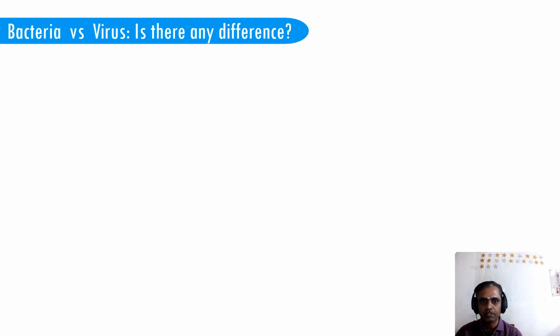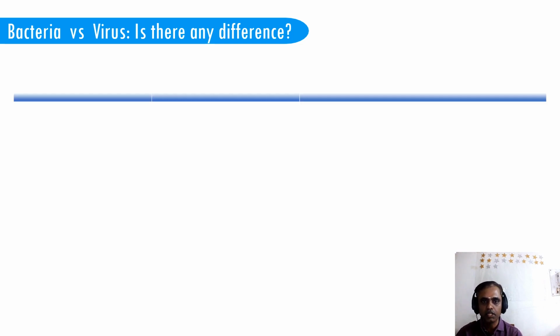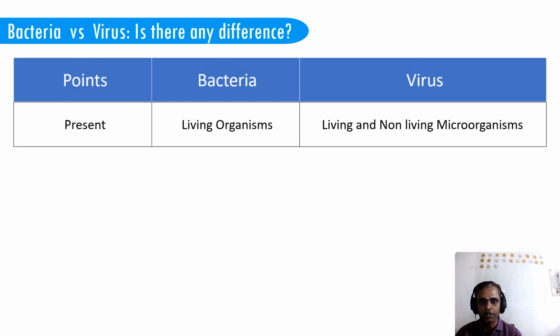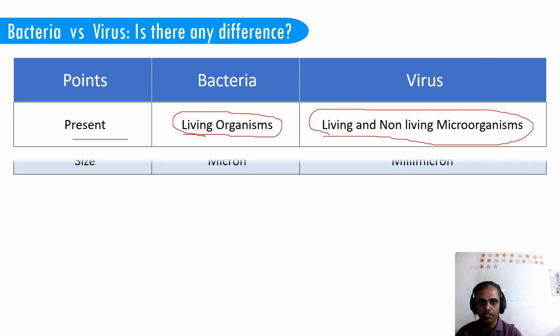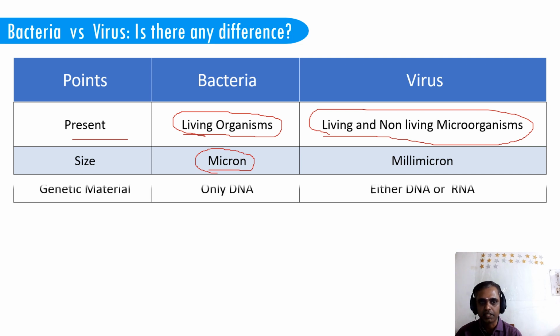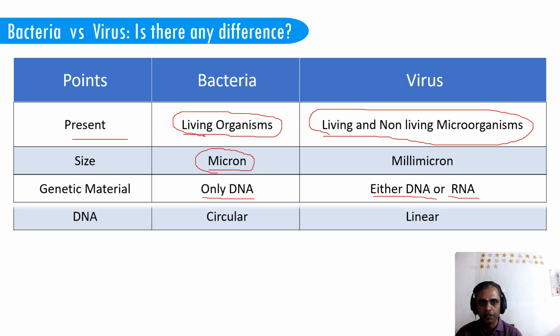Now here is a very important thing to remember: the difference between bacteria and virus. Is there any difference? Because these questions will always come in the exam as well as in the MCQs. So here I am giving the simple points. Bacteria are present only in living organisms, whereas a virus is present in living as well as non-living matter. The size of bacteria, as we have seen, is measured in microns, but in case of virus it is millimicrons. As we remember, viruses are smaller than bacteria. Genetic material: bacteria contain both DNA and RNA, but a virus has either DNA or RNA.